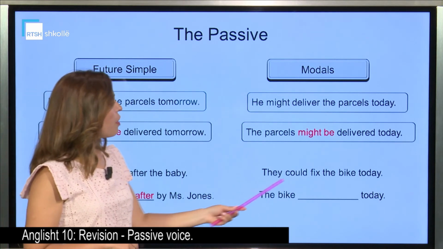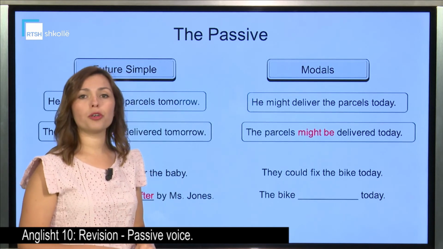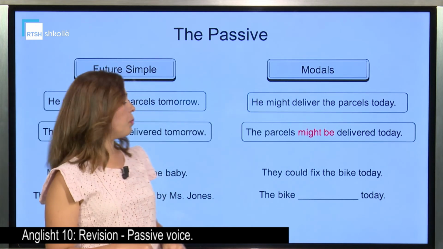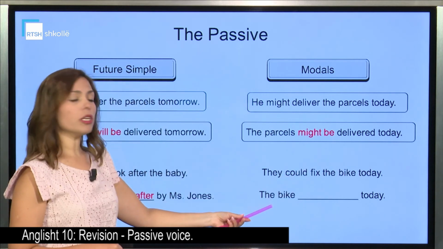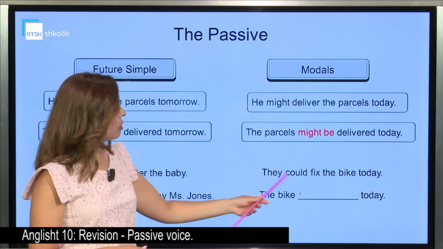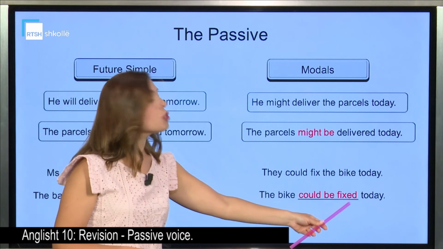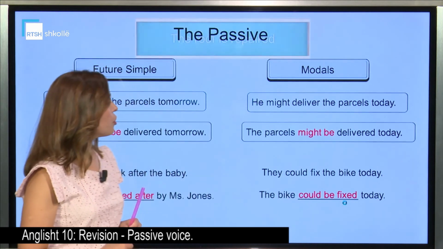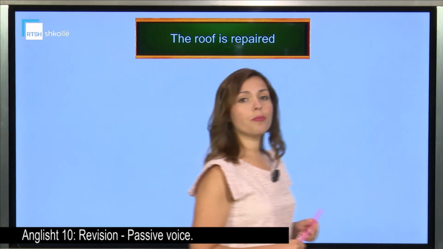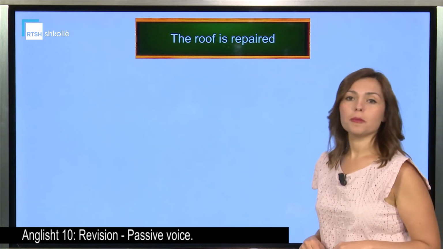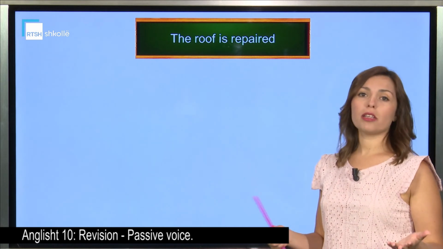And they could fix the bike today. As we said, keep the modal verb and put the verb to be. The bike, the object that has become the subject, could be, as we said, fixed, the past participle of the verb fix, today.